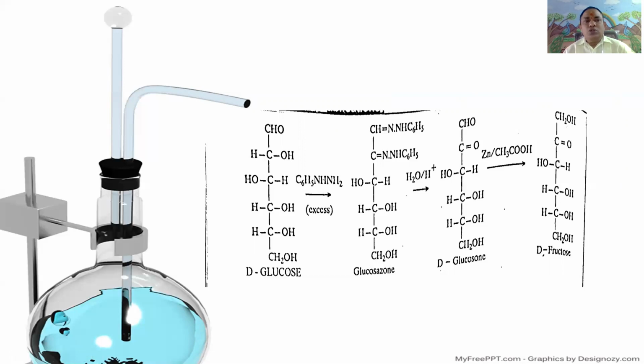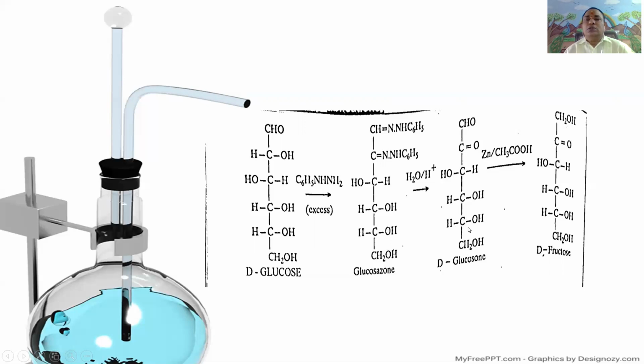This osazone on acid hydrolysis gives osone. This osone contains two functional groups, aldehyde as well as ketonic group, that is CHO, C=O, CHOH, CHOH, CHOH, CH2OH. It is called osone of glucose, glucosone.